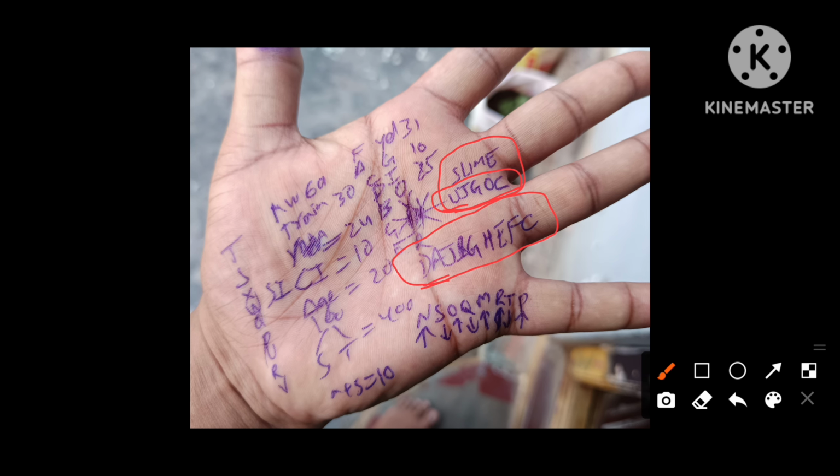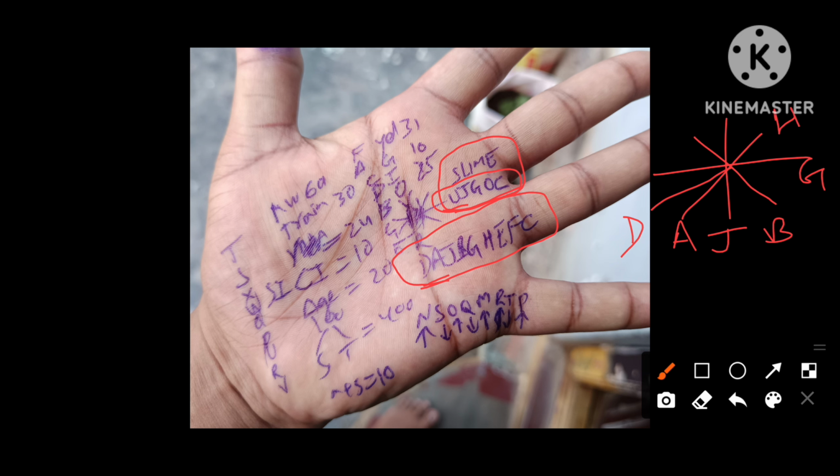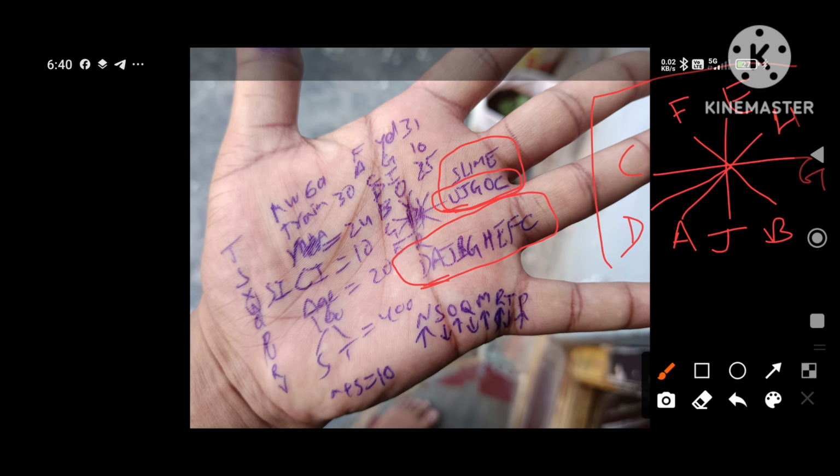is like this: D, A, J, that is B, I think, B, G, H, E, F and C. All are facing inside, and this is the answer I got.